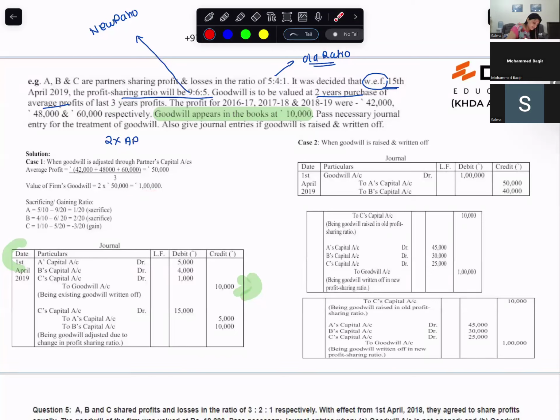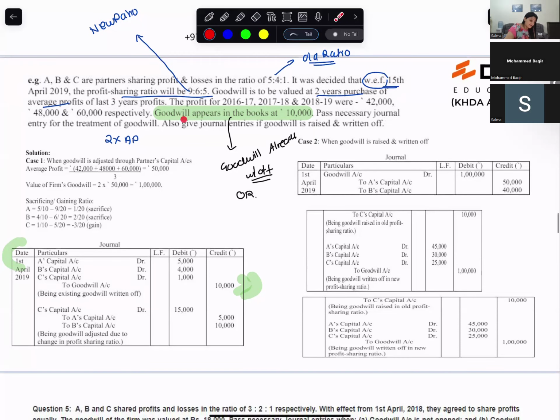After finding goodwill, it appears in the firm's books. Goodwill will appear in the books at 10,000. So listen to me very carefully. Whenever you have goodwill already appearing in the books, you first have to write it off, and it has to be written off in the old ratio.